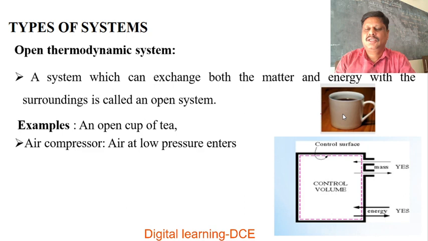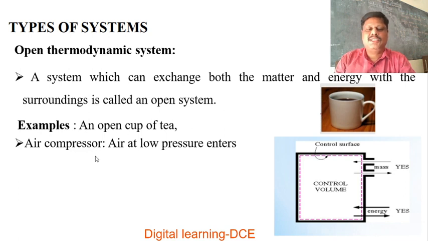That means the flow of vapors of water and tea, which means there is a transfer or exchange of matter. So any system which can exchange both matter and energy with the surroundings is called an open system.